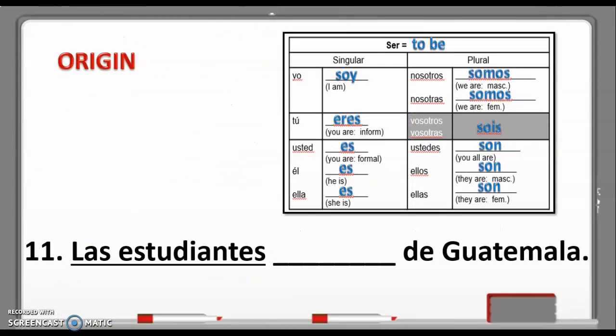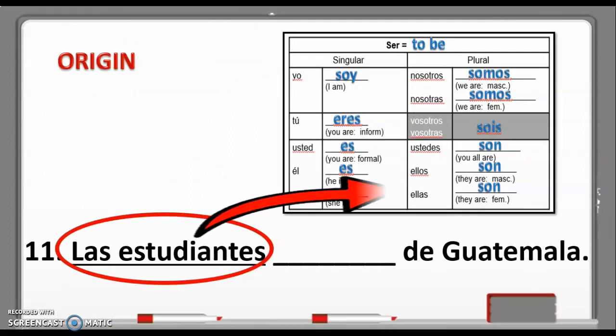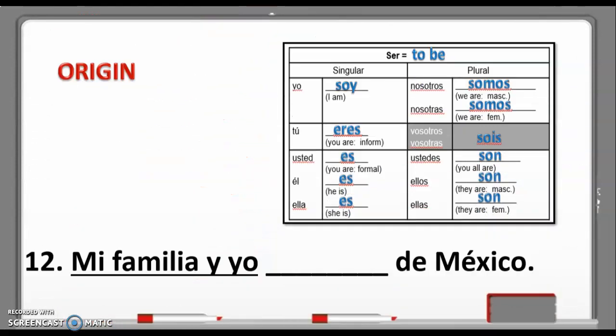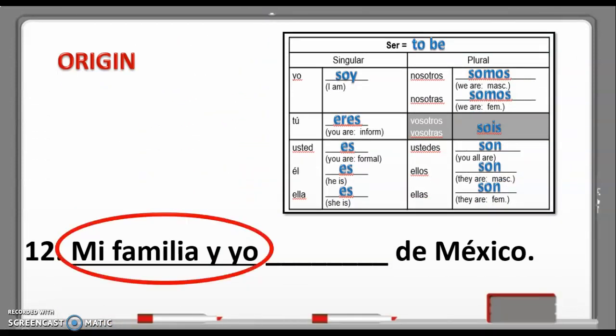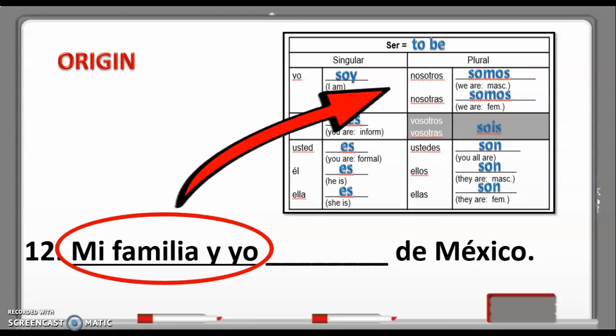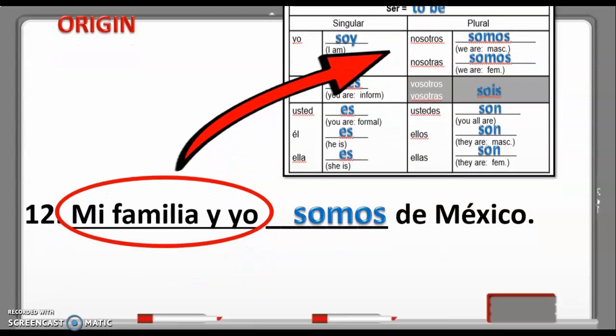Las estudiantes could be replaced by the subject pronoun ellas, the students, they're all females, son de Guatemala. Las estudiantes son de Guatemala. They are from Guatemala. Mi familia y yo is also a plural subject. It includes I, and so we're going to use the verb form for nosotros, which is we. We will use the verb form somos. Mi familia y yo somos de Mexico. My family and I are from Mexico.